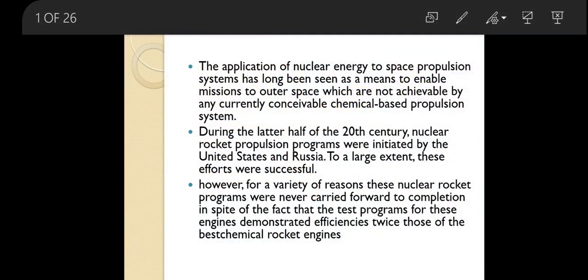So we'll start with the introduction. First of all, my question is: can we travel to outer space using normal chemical propulsion? Chemical propulsion we already know: we have solid rocket propellant, liquid rocket propellant, and otherwise the hybrid. If you burn the chemical propellant, are we able to reach outer space? We can reach, but the problem is we need to carry a large amount of fuel. If you carry more fuel, then we cannot carry any useful payload.